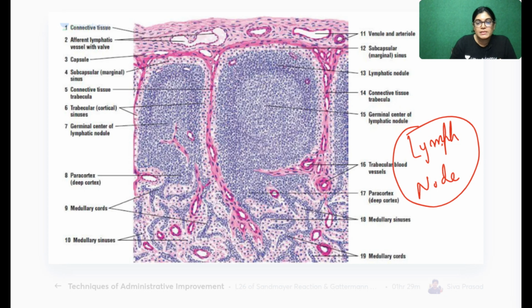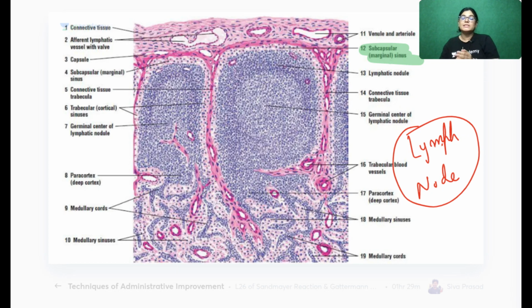So see here, let me slightly show you. Let me use a green color. Can you see, this is the fibrous capsule. The outermost is the fibrous capsule, and just below the fibrous capsule, there is a slight gap here. What is this gap called? This gap is called the subcapsular sinus. So what is the identifying feature of lymph node?